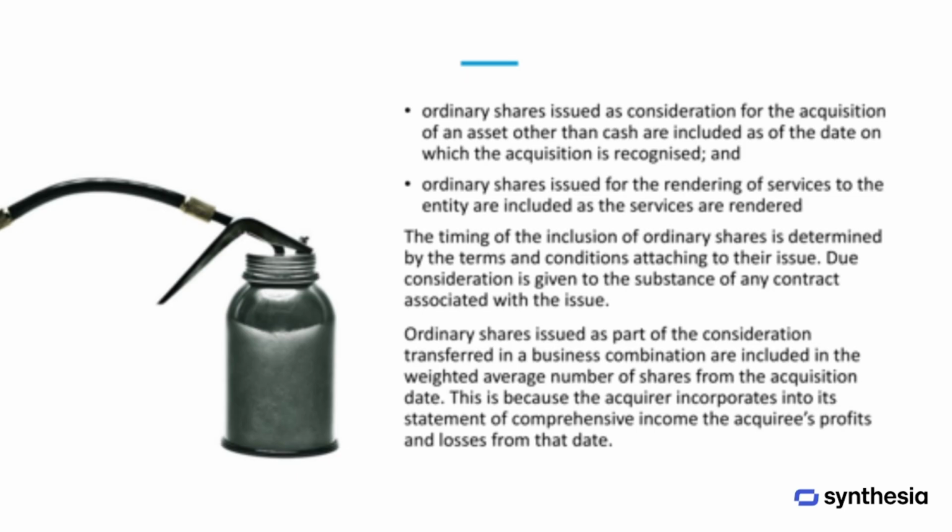Ordinary shares issued as payment for an asset other than cash are included in the weighted average number of shares from the date the acquisition is recognized. Similarly, shares issued in exchange for services are included as the services are provided. The timing for including ordinary shares depends on the terms and conditions of their issue, taking into account the substance of any associated contracts. When shares are issued as part of the consideration in a business combination, they are included from the acquisition date, since the acquiring company includes the profits and losses of the acquired entity in its statement of comprehensive income from that date.